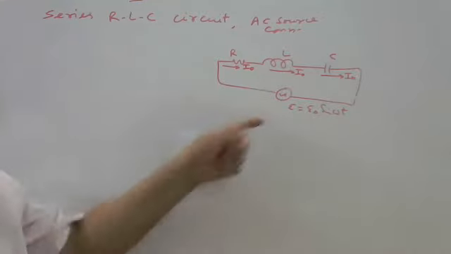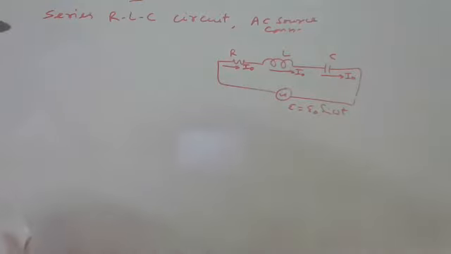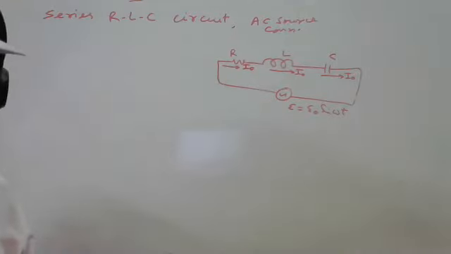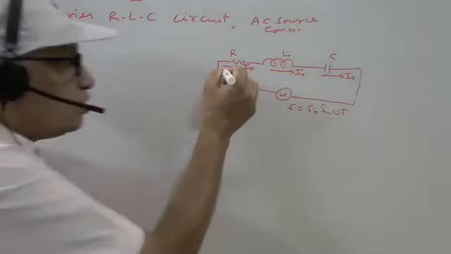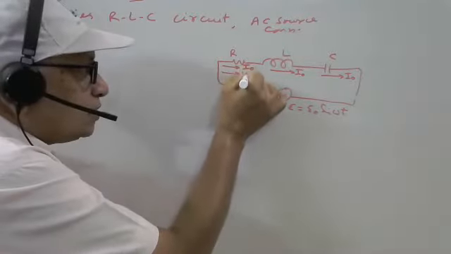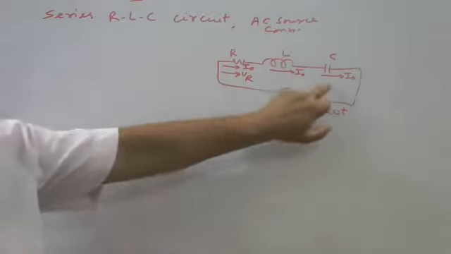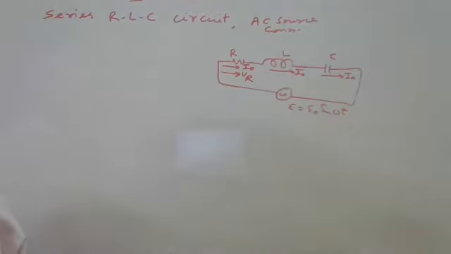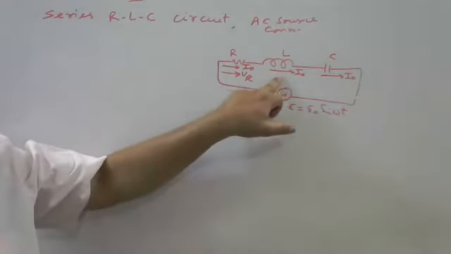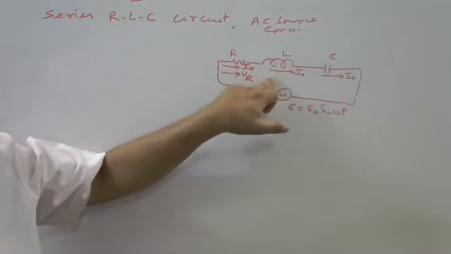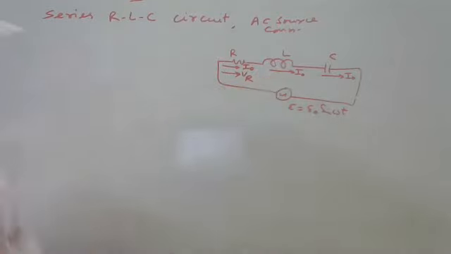So here we have to see the voltage across resistance. Both the things are in the same phase, so VR is in the same phase. Now think about VL and VC. As we know, in inductance current is lagging behind, so voltage must be leading.